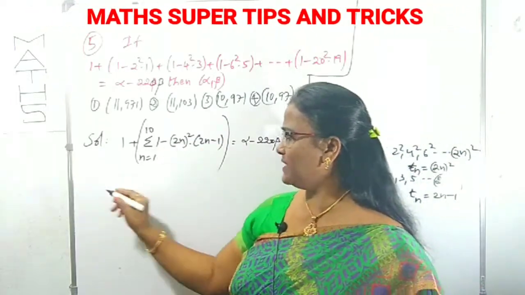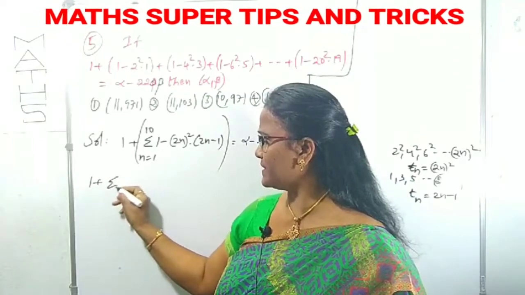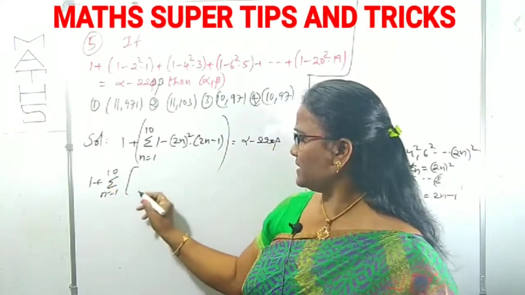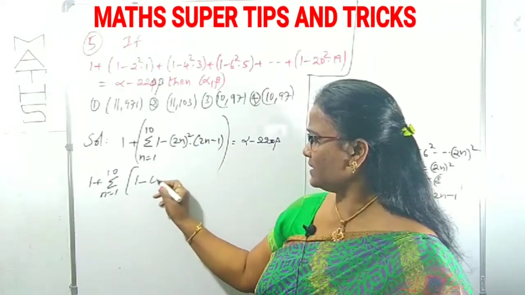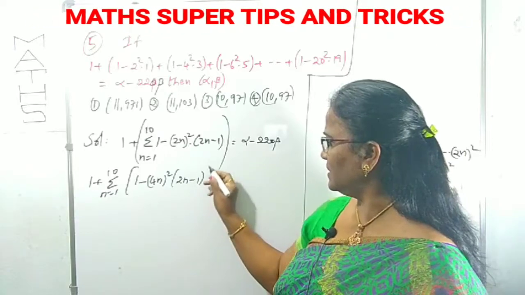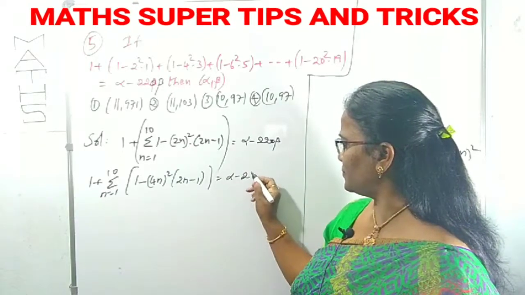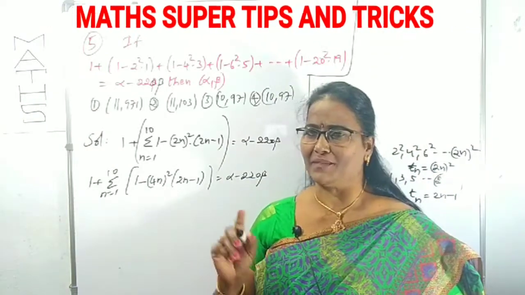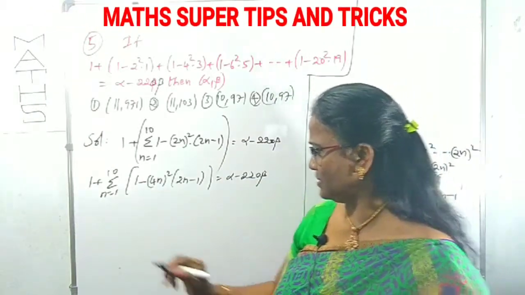Now you can simplify this expansion. Sigma as it is, n equals 1 to 10. We can expand it: 1 minus 2n whole square, you can write 4n square, right? Under 2n minus 1 equals alpha minus 220 beta. Clear? You have to concentrate majorly on what that pattern is. That is important in this question.